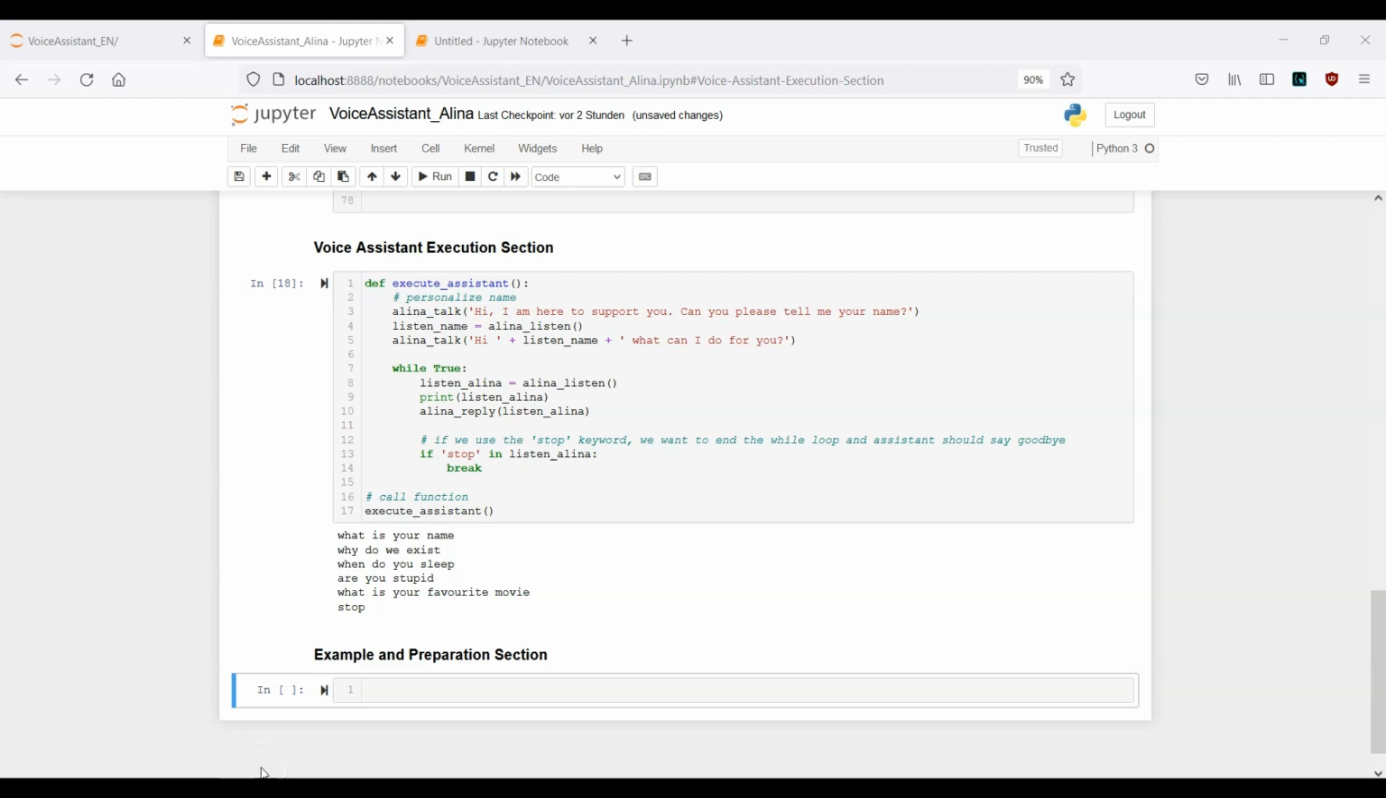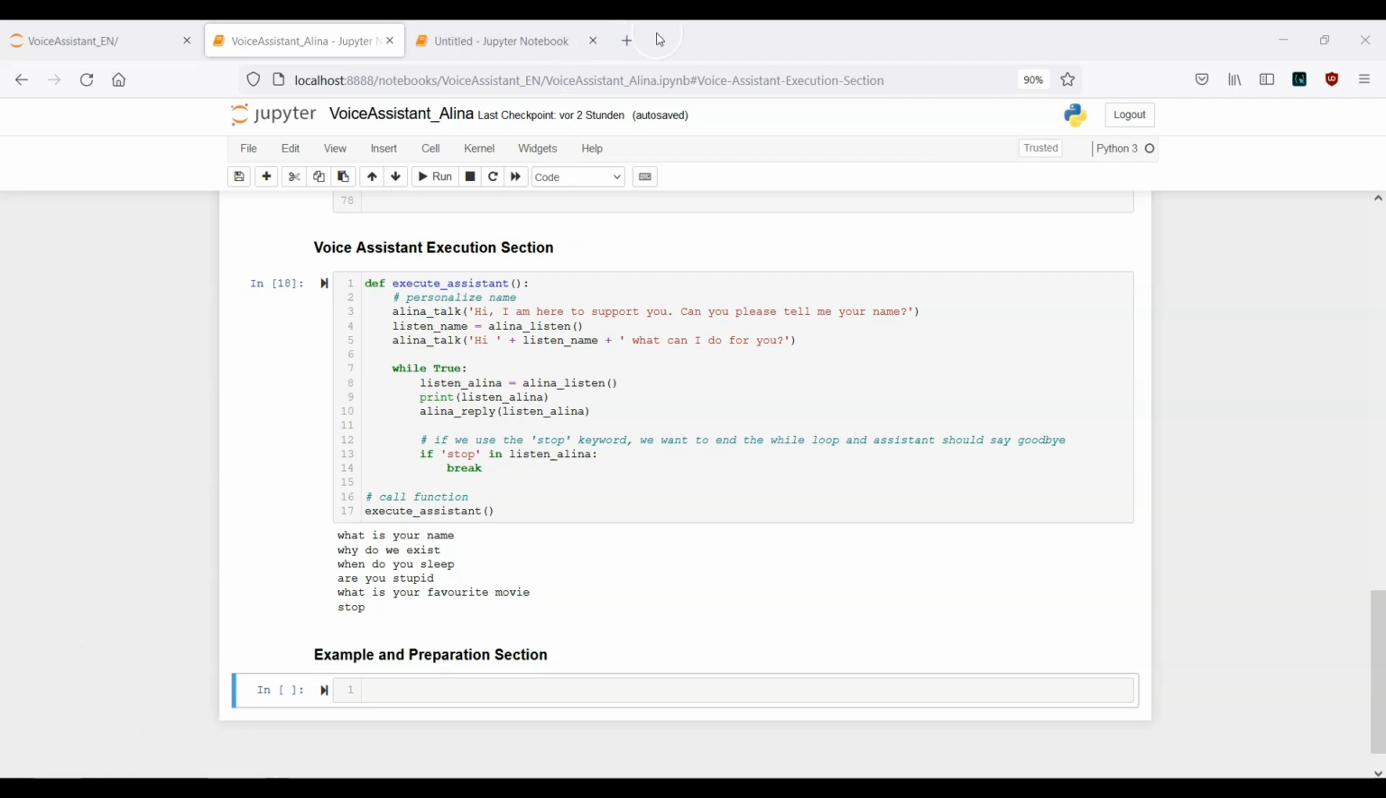Hello everybody and welcome back to part number 3 of the voice assistant tutorial. Now it's time to work with the cryptocurrency API, and in this example we want to be able to ask for 3 different cryptocurrency prices.